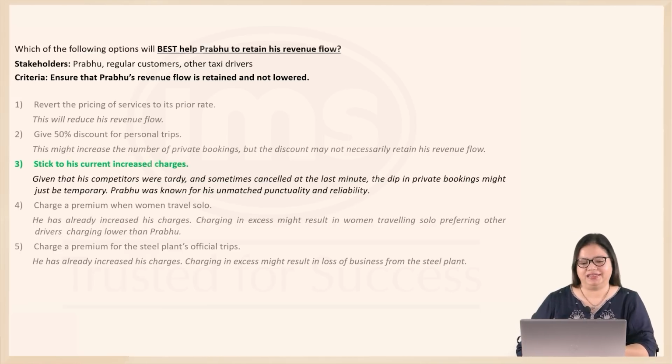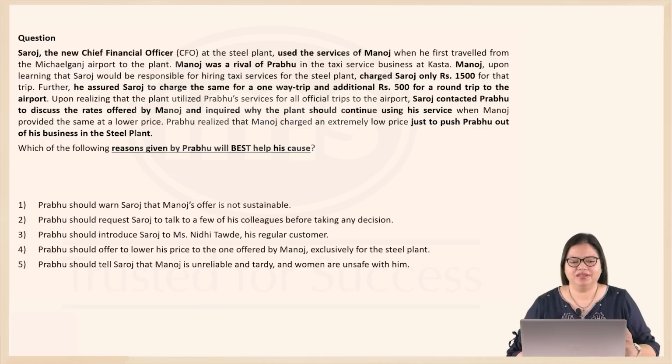Our next question involves Saroj, the new CFO at the steel plant. He used the services of Manoj, a different taxi driver, when he first travelled from the Mikhalganj airport to the plant. Manoj was a rival of Prabhu in the taxi service business at Kasta. Manoj, upon learning that Saroj would be responsible for hiring taxi services, charged Saroj only 1,500 for that trip. And he also assured Saroj to charge the same for a one-way trip and an additional 500 for a round trip to the airport.